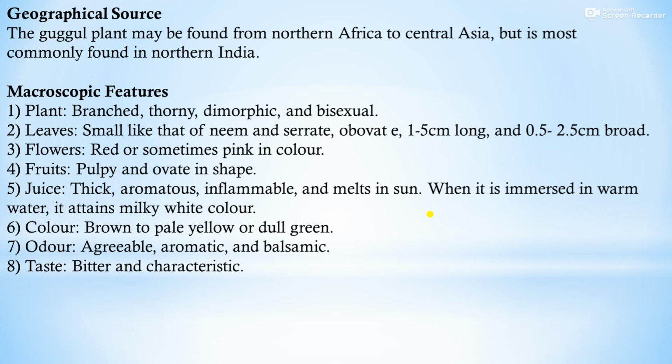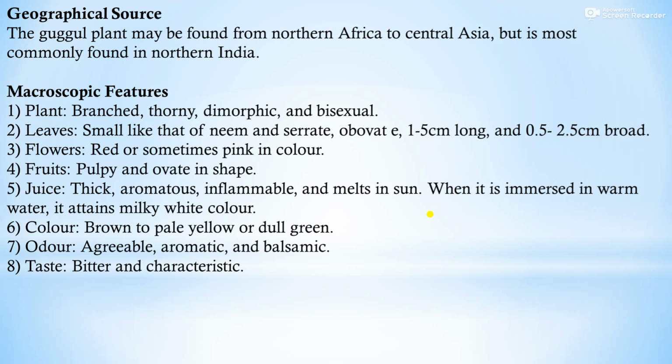Microscopic features: plant branched, thorny, dimorphic and bisexual. Leaves small like that of neem and cereate, ovate, 1 to 5 cm long and 0.5 to 2.5 cm broad. Flowers red or sometimes pink in color. Fruits pulpy and ovate in shape.